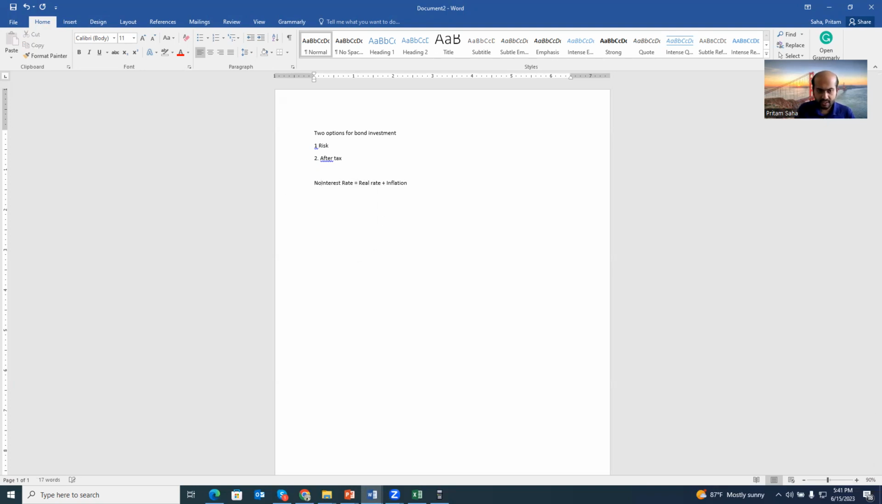So Fisher names this interest rate the nominal interest rate, and it has a component of two things, real rate and inflation. Okay. So Fisher told us that this is an approximate calculation. So the real calculation of nominal interest rate is a function of 1 plus real rate times 1 plus inflation, minus 1. So that's the actual calculation.